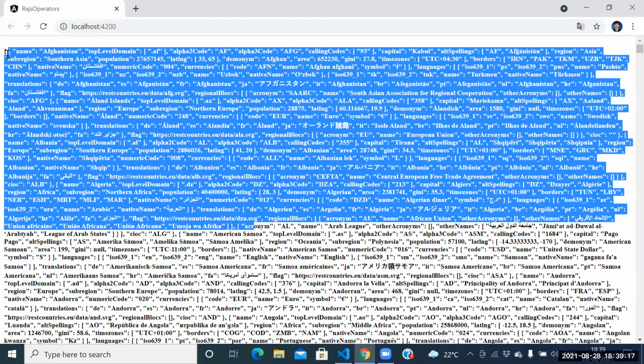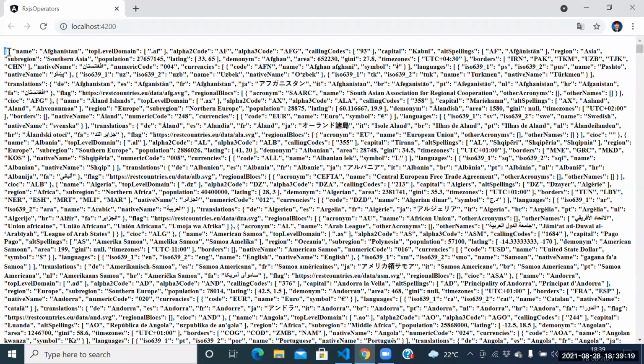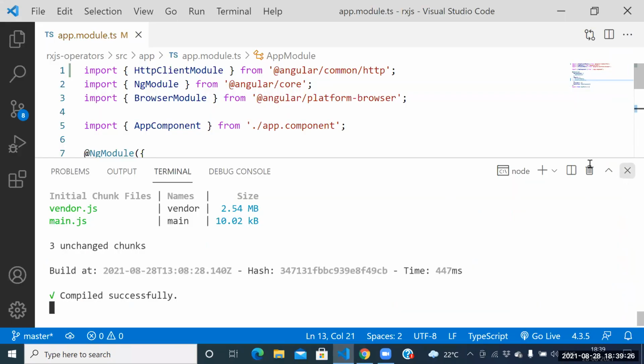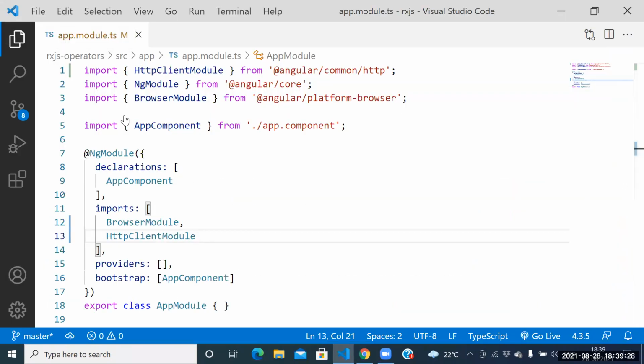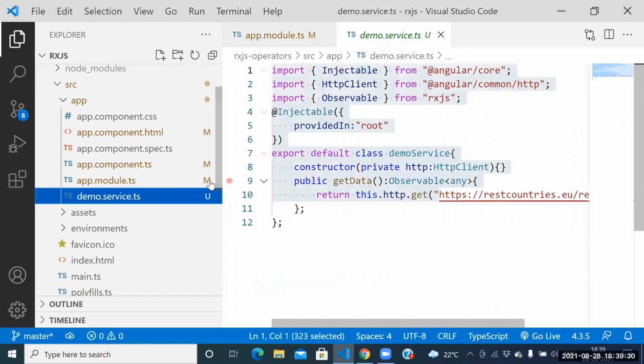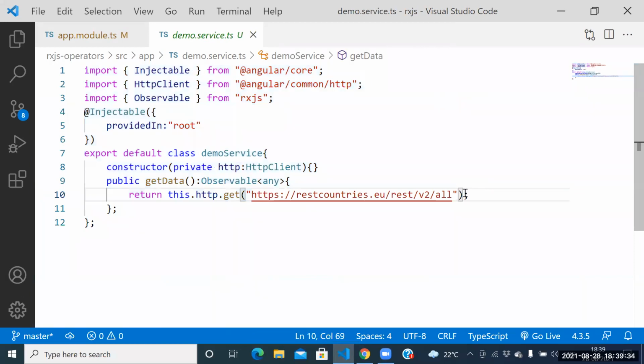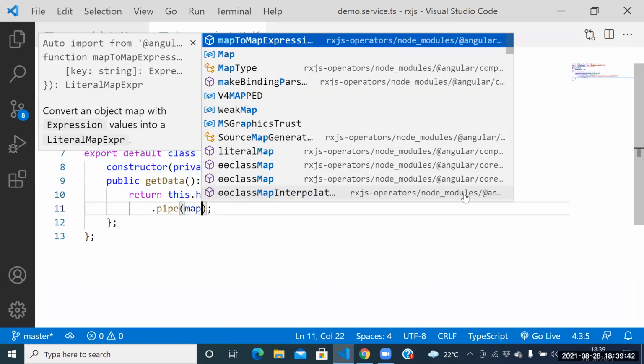Guys, what is the result we are getting? We are getting an array of JSON objects. So to manipulate the result, we have one RxJS operator. That RxJS operator we can call map. Technically we can call it map. See this one here, what is the name of the RxJS operator? The map.